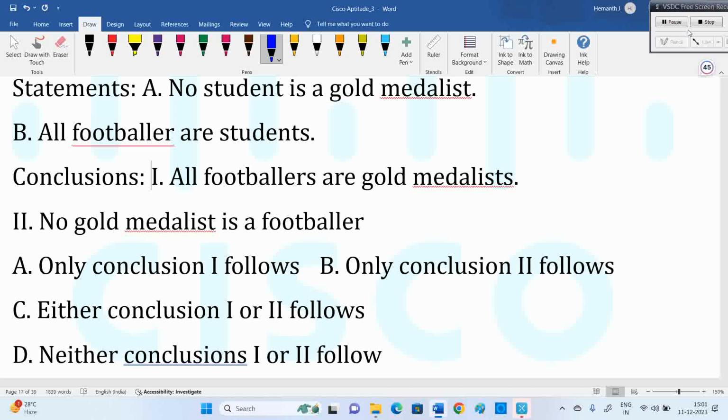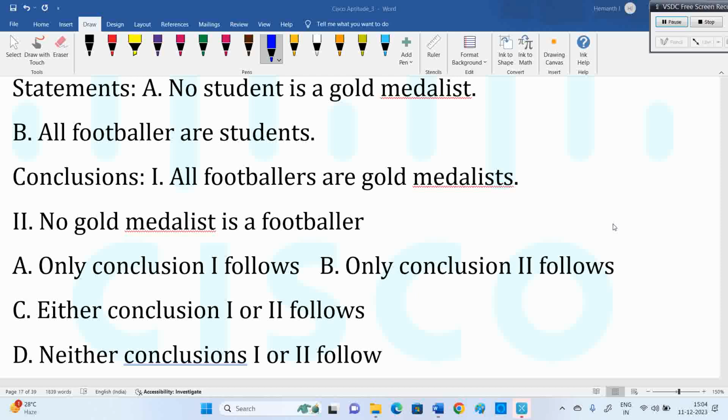Try this. The specialty of this question is that many may think about either or. Generally, for either or, the basic property required is that the terms must be same. Here: footballer, gold medalist, gold medalist. The other property required is that one should say there is a connection and one should say there is no connection. Here that is also there. The first one says footballer and gold medalist are connected.